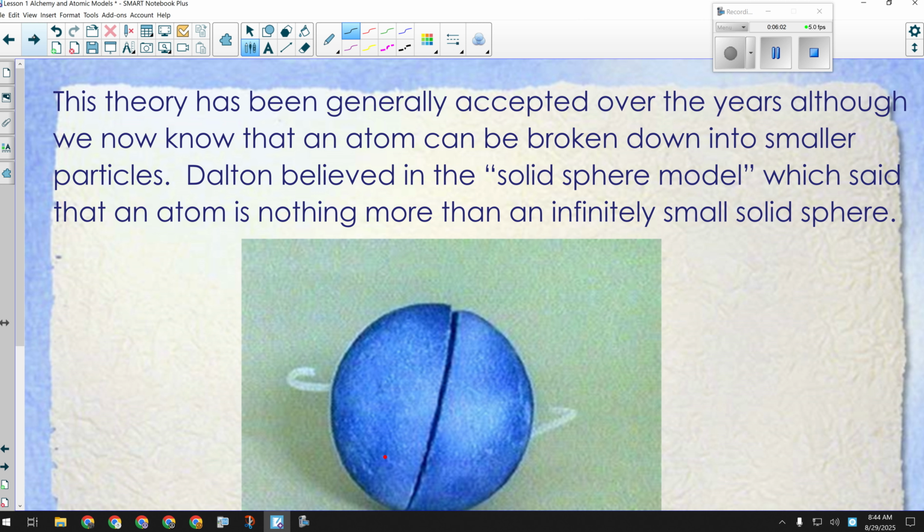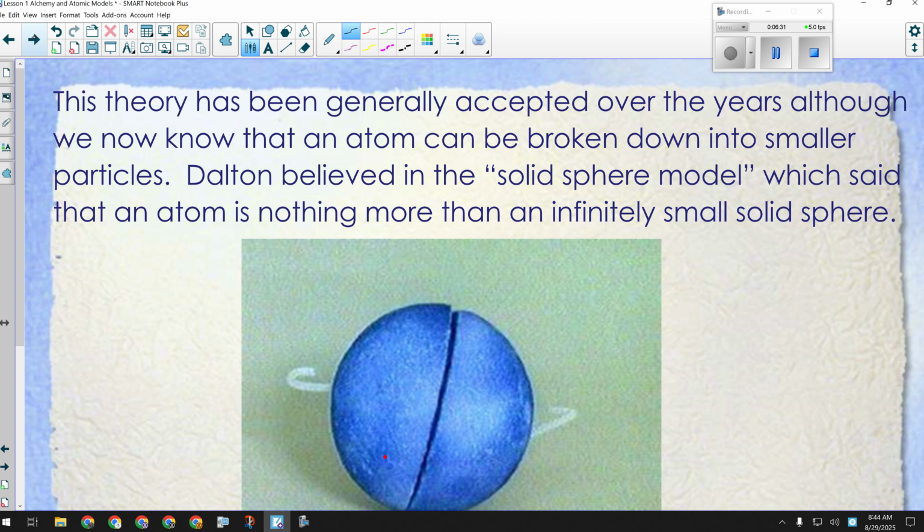These people were doing experiments on this, and a solid sphere doesn't explain where negative moving charges would come from. There's no part of this that's negative, or that can move around or do anything like that. So these experiments in electrochemistry started to challenge this model. And eventually people are like, okay, this doesn't work anymore. We have to change our idea here. This just doesn't fit.